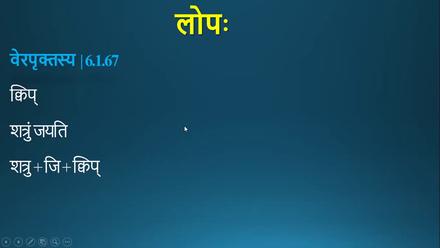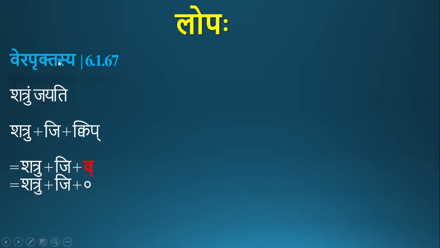So I am giving the example. Try to follow if possible. So shatru ji, in presence of shatru, ji dhatu gets kvip pratyaya. Here kakara and pakara are it letters, ikara is for pronunciation, they are deleted, and then only vakara remains. In this context, by the sutra vera pruktasya, this aprukta vakara is deleted.